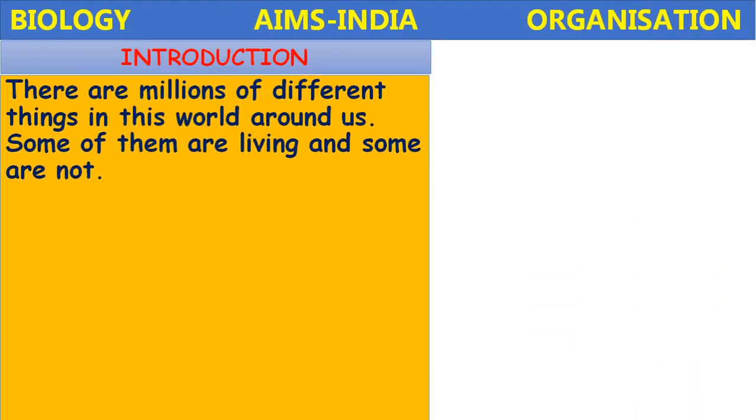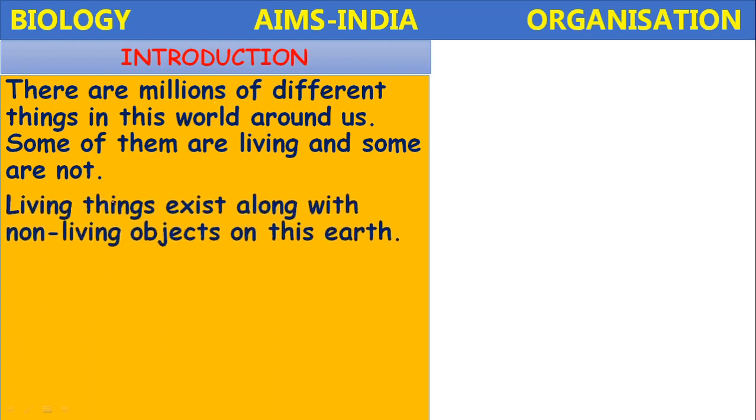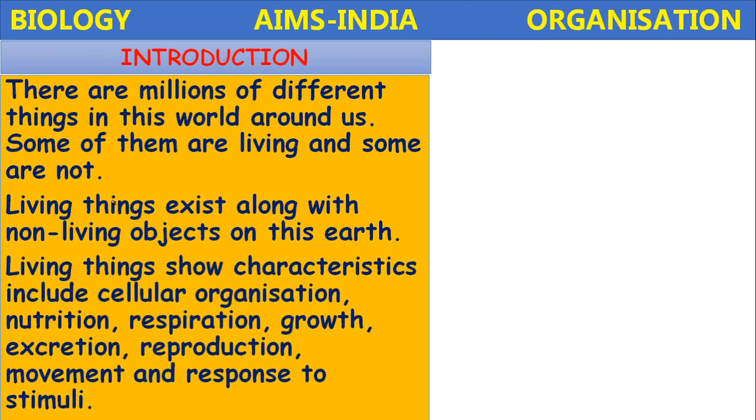There are millions of different things in the world. Those things are classified basically into living things and non-living things. Some of them are living and some of them are non-living. The living things exist along with non-living objects on this earth. They exist together.